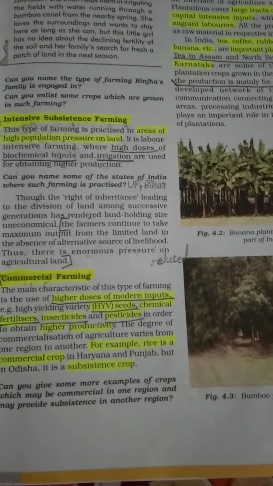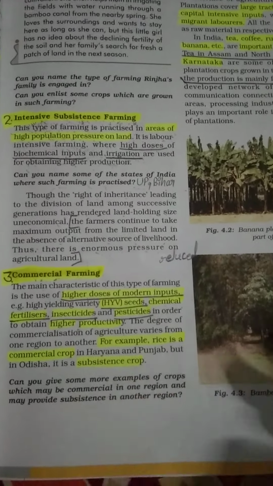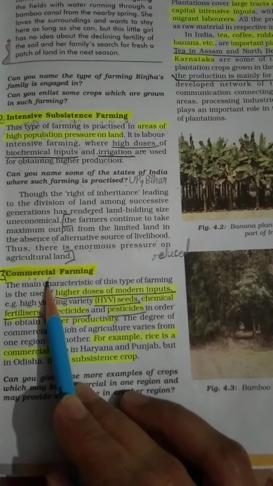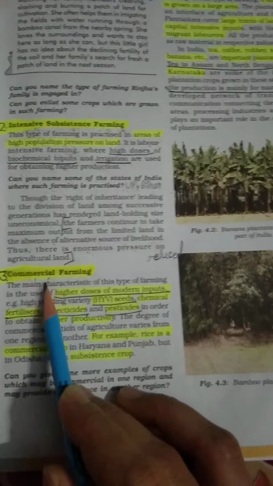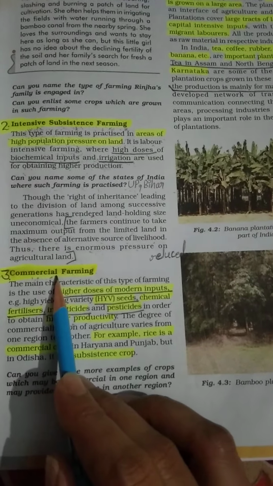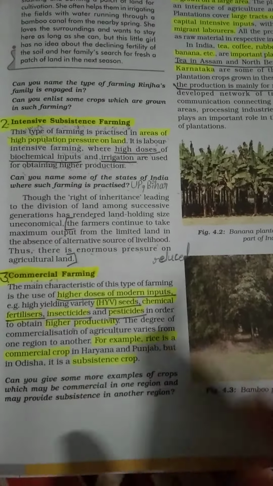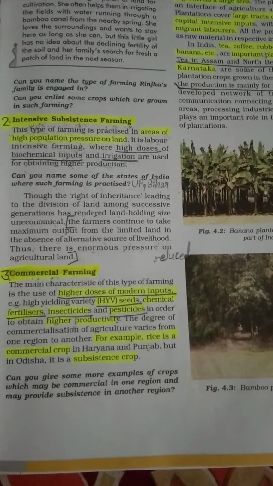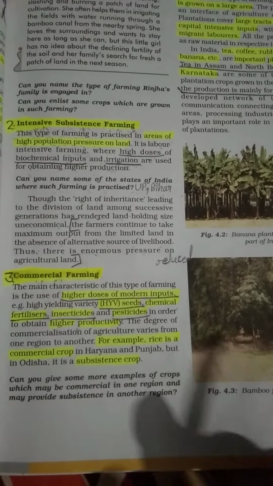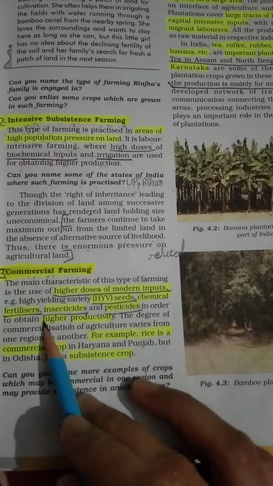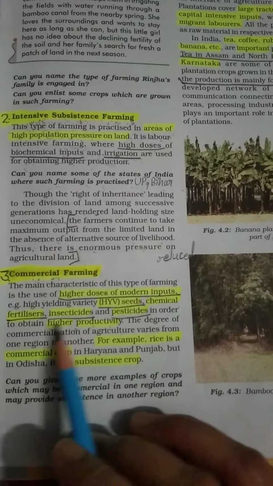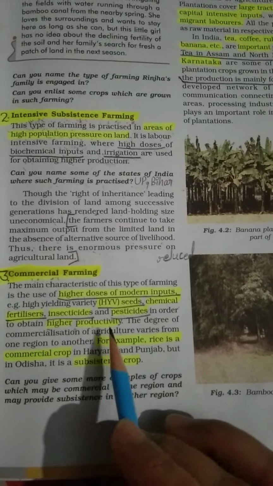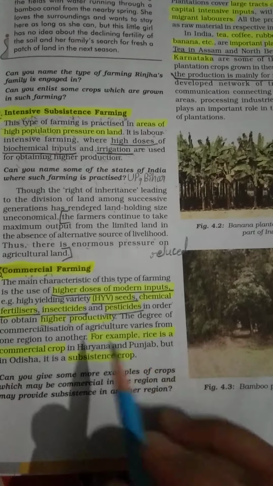It means compared to previous agriculture, he is using more and more modern inputs, because, as I have told you, he would like to produce more and more crops, because his purpose is for trade, for commerce, to obtain more and more money. He is using chemical fertilizers, insecticides and pesticides in order to obtain higher productivity. His purpose is to get higher productivity from his field.